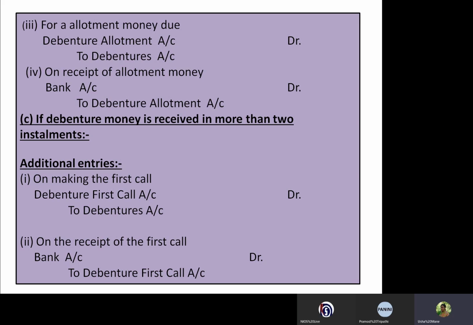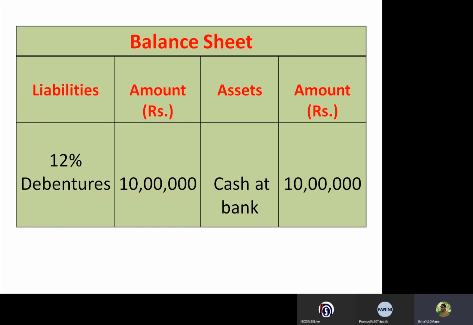So these journal entries are similar to those which we already discussed in share capital, up to the second call the journal entries are similar. Then how is the effect of this debenture in the balance sheet?